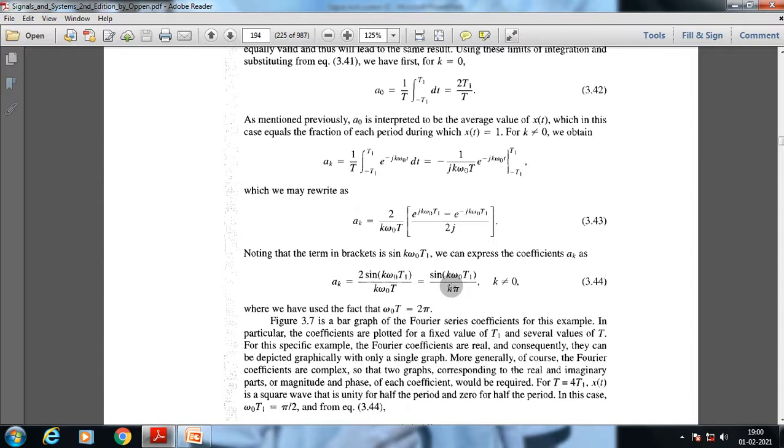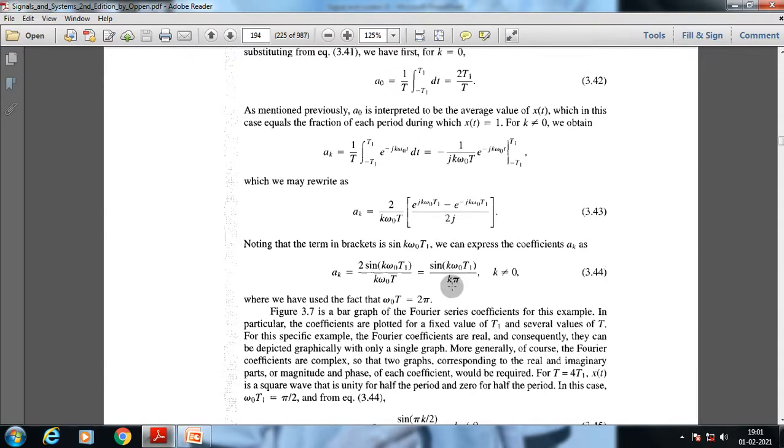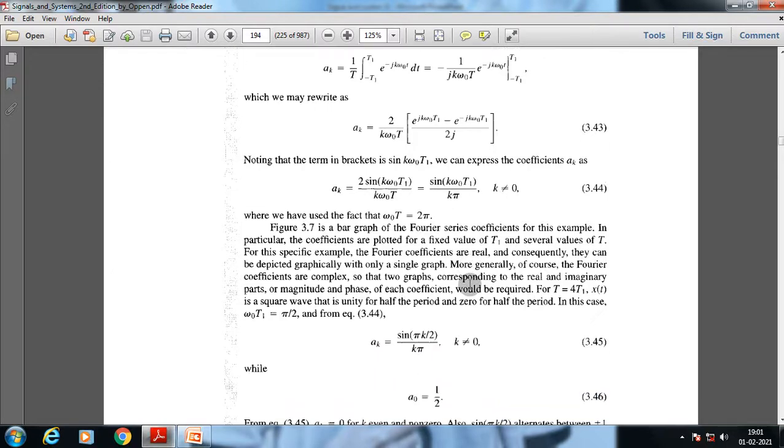Here we have that capital T is equal to 2 pi by omega 0. The relation shows that if the time period is increasing, the corresponding fundamental frequency will decrease. We can understand this through the graphical representation. Now a suffix k is nothing but the envelope of that specific signal, which can be written as a suffix k is equal to sin k omega 0 t1 by k pi.